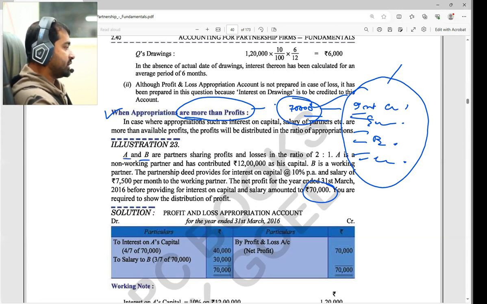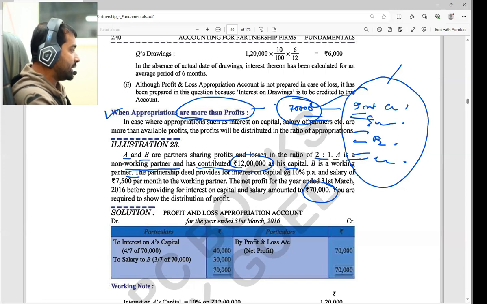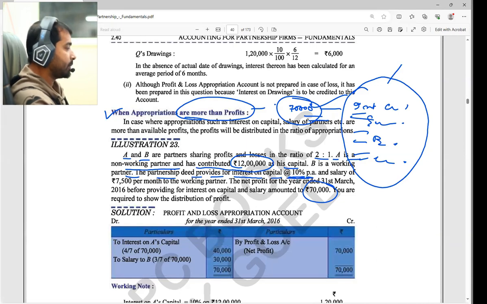A and B are partners sharing profit and loss in the ratio 2:1. A is a non-working partner who has contributed 12 lakh rupees as his capital, and B is a working partner. The partnership provides for interest on capital at 10% per annum.